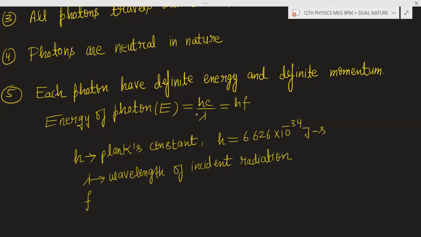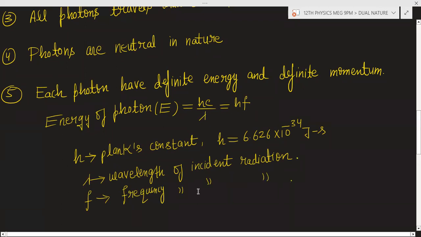What is f? Frequency of incident radiation, and h is Planck's constant. So this is the energy of a photon.